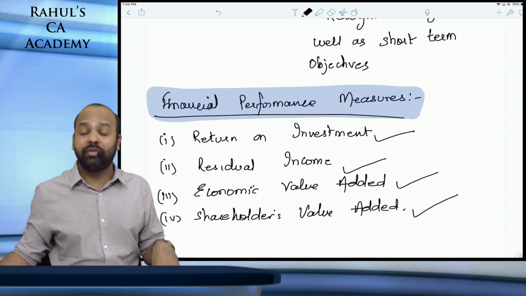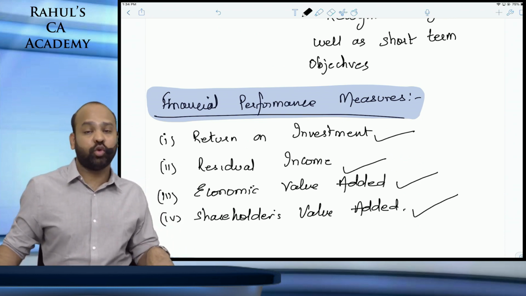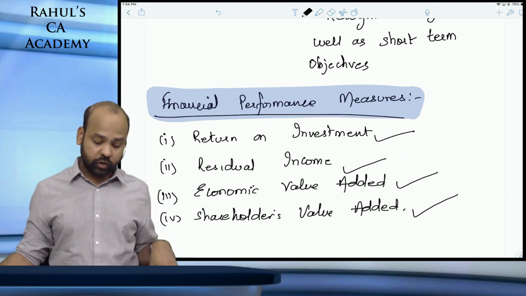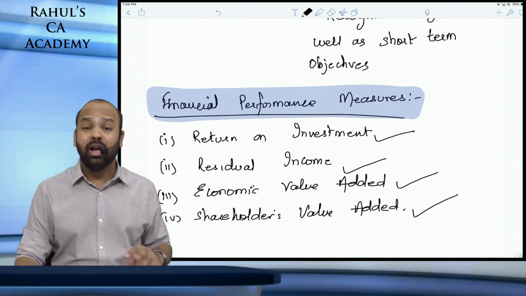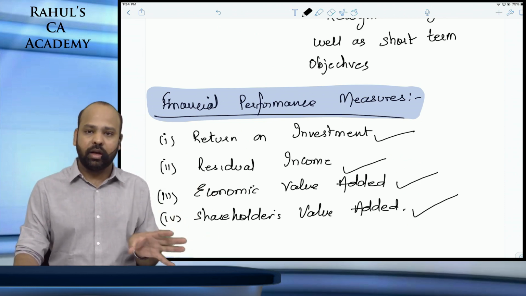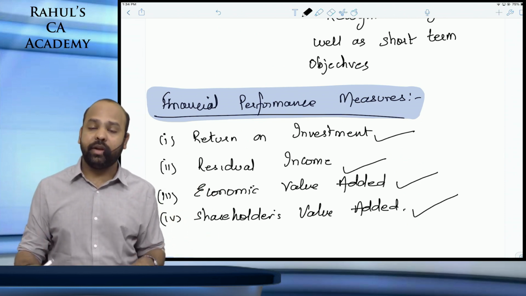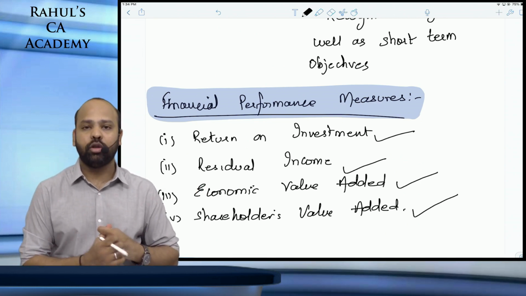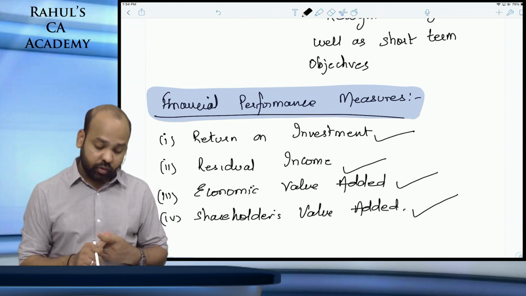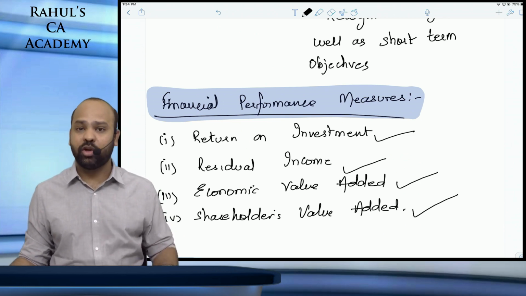Also as a part of the mock test paper of November 19. EVA, if it is coming in the examination, would be a full-fledged question. Be prepared for EVA also. Shareholders value added would only be theoretical, because it is more a financial management concept than a cost concept. But anyways, the financial performance of an organization or a particular division can be evaluated on the basis of return on investment, residual income, economic value added, and shareholders value added.